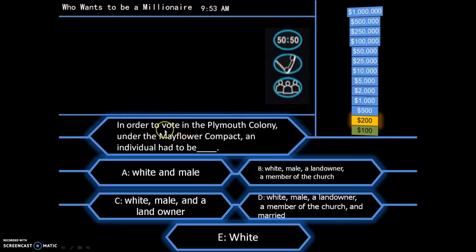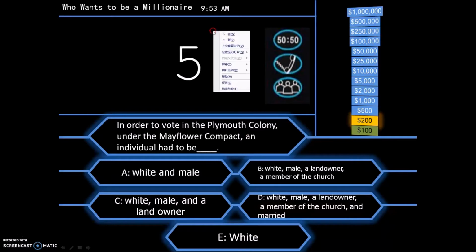In order to vote in the Plymouth colony under the Mayflower Compact, an individual had to be A. White and male, B. White, male, a landowner, a member of the church, C. White, male, and a landowner, D. White, male, a landowner, a member of the church, and married, or E. White.